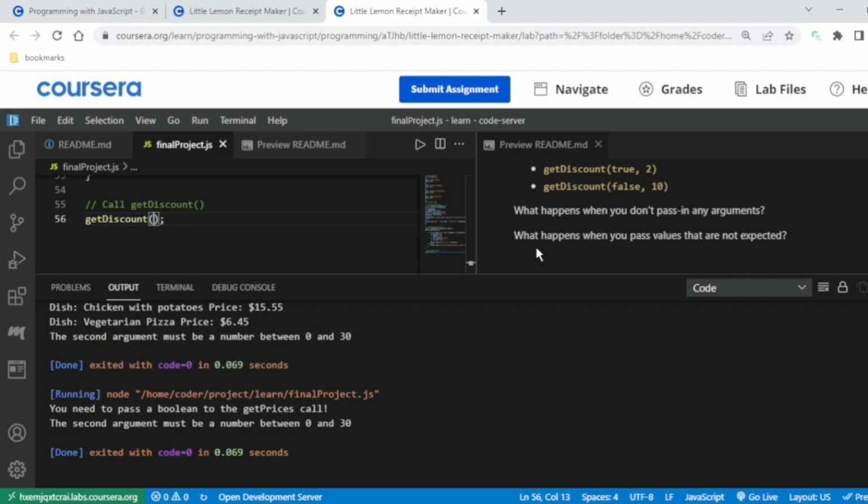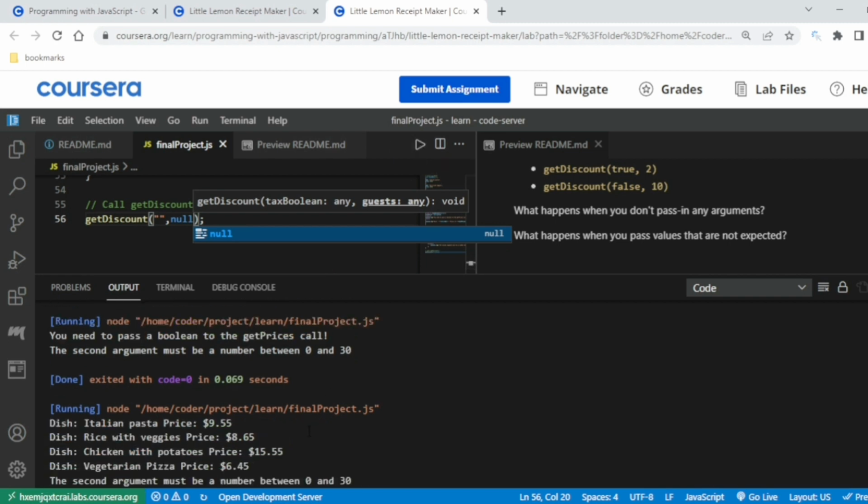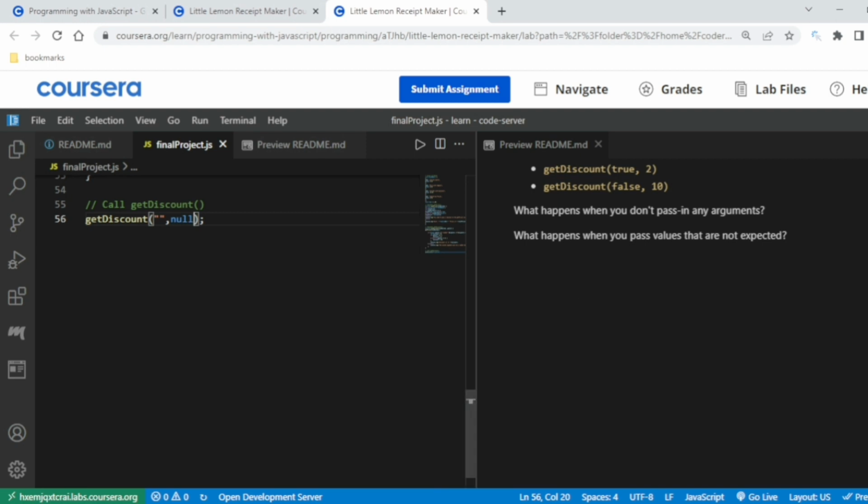And if we pass an unexpected value, like I was trying, let's see what will happen. Okay, so this is showing the actual price, and the second argument must be a number between 0 and 30. Alright, hope you understand it.